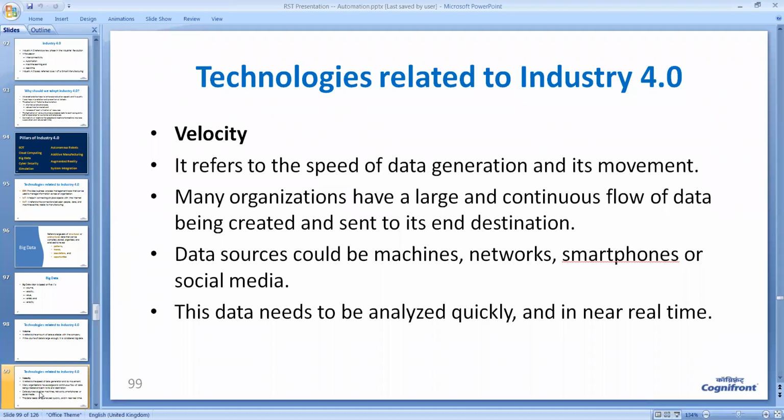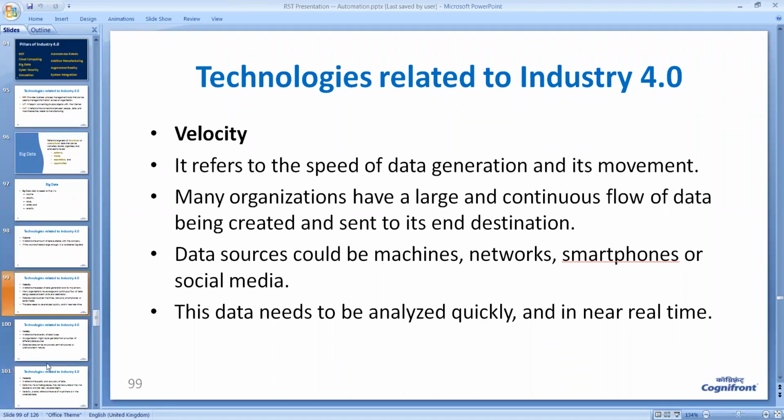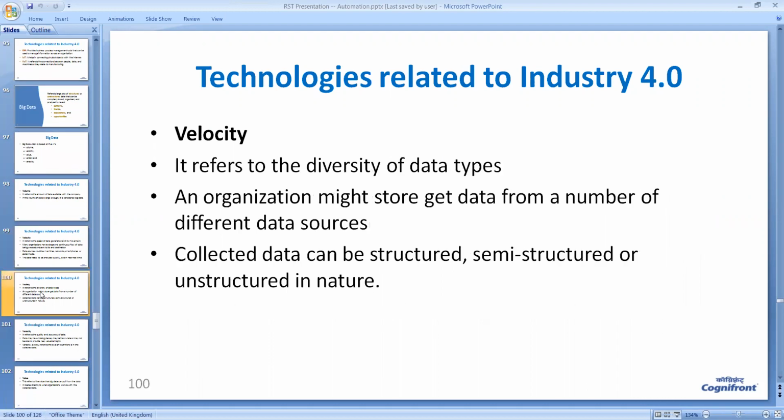So velocity is about the speed of the data. Now, what is variety? Variety is about the data type. Some data could be in the form of strings, some may be integers, some may be floats. So variety of data is also there in the industry, and you have to handle that. Big data technology handles the variety as well.